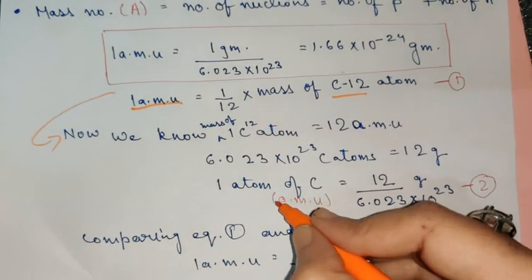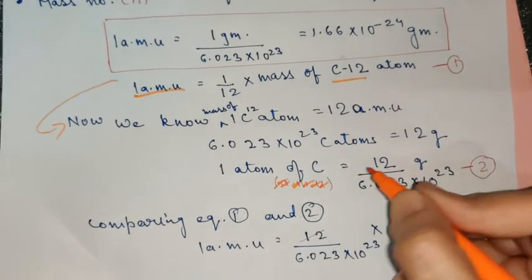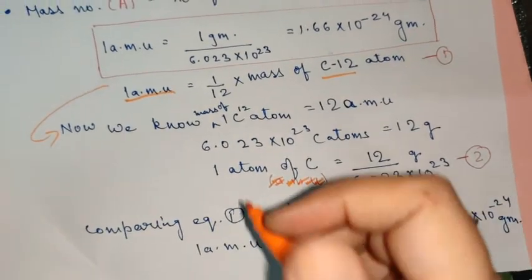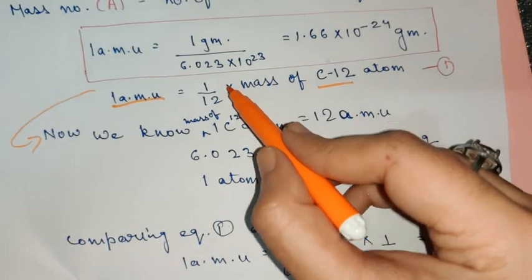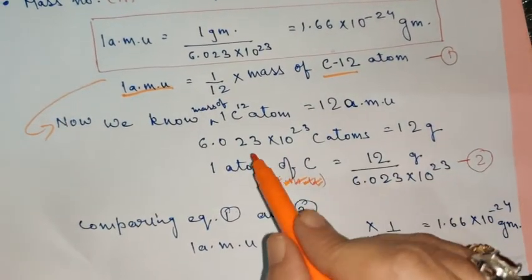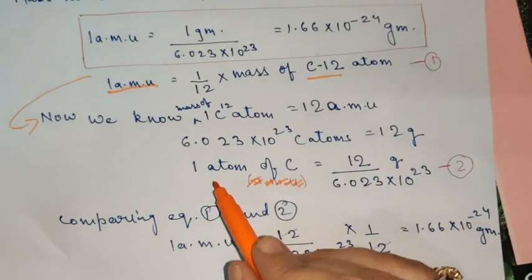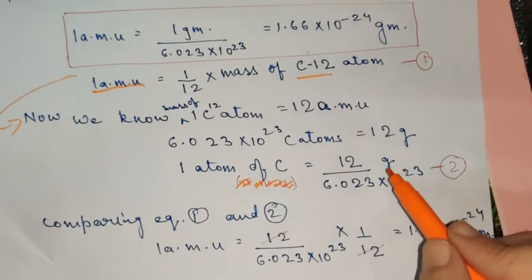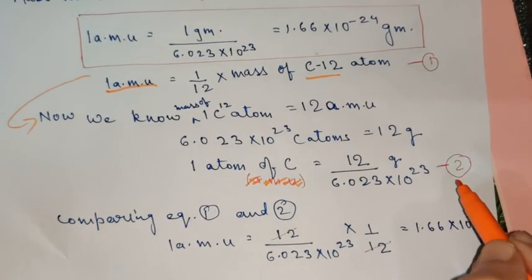Or children, you can skip this. To avoid any confusion, please skip this. No need to mention it. Just see this. As you know, 1 amu is equal to 1/12 the mass of a C12 atom. And from these calculations, you can see that 1 mole of carbon atoms weighs 12 gram. So 1 atom of carbon will weigh 12 upon 6.023 into 10 raised to the power 23 gram.